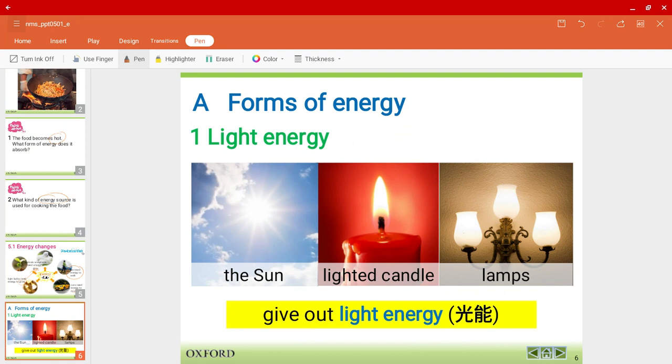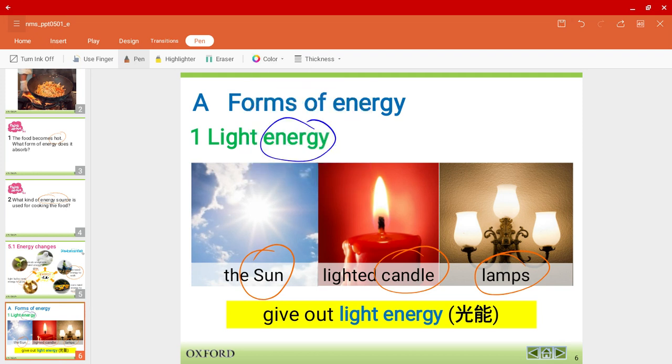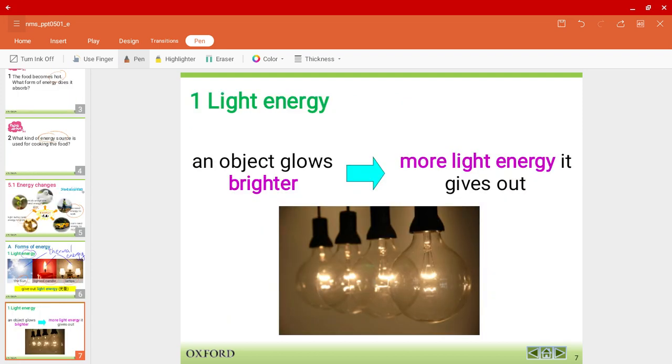First off, we have light energy. For example, the sun, a candle, some lamps, they all give out light energy. And maybe some of you are quite smart and could figure out that apart from light energy, they may also give out heat or thermal energy. We'll come back to that later on. When an object glows brighter, not grows again, glows, more light energy is given out.